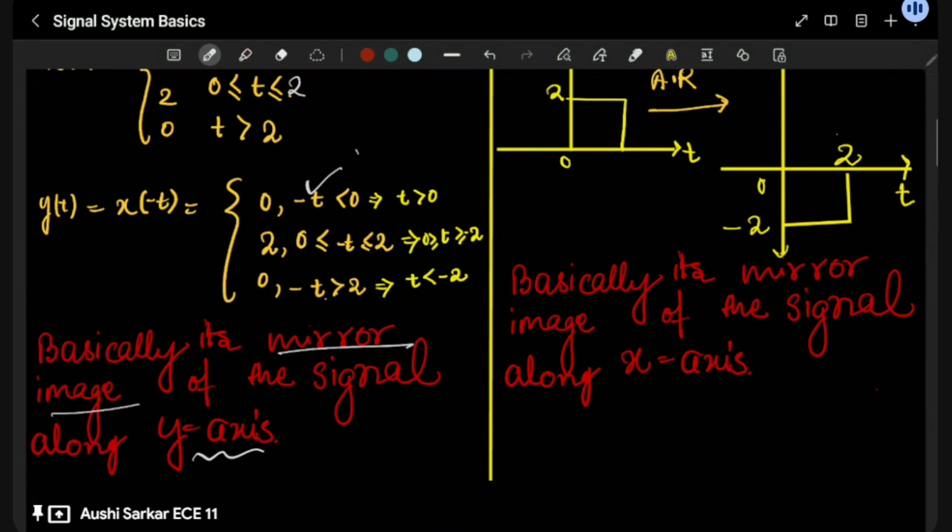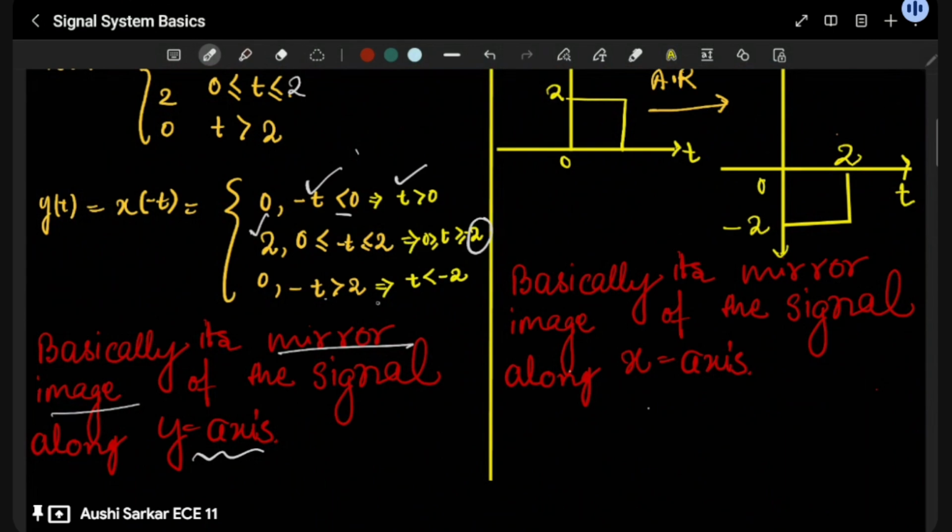You know that if I want to remove this minus from the t, we have to alternate the greater than and less than signs. We are doing the same for this. When t is greater than 0, it is going to be 0. When t is less than or equal to 0 but greater than or equal to minus 2, we get 2.